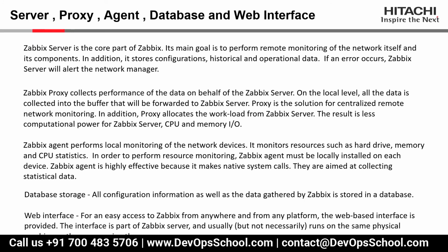Then we have a Zabbix proxy. It collects the information on behalf of the Zabbix server. On the local level, the data is collected in a buffer, and then it is forwarded to the Zabbix server.